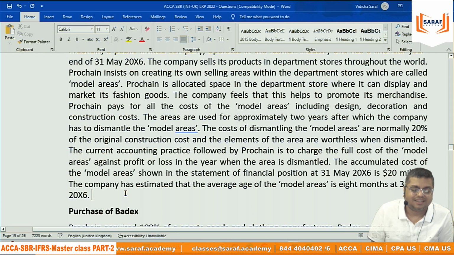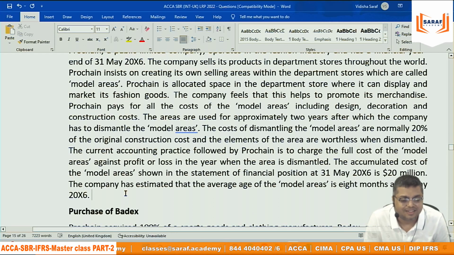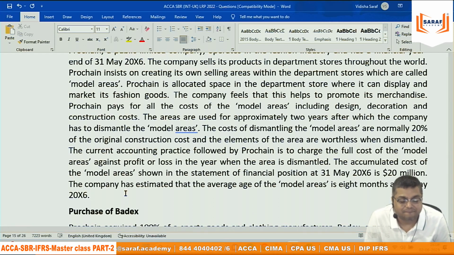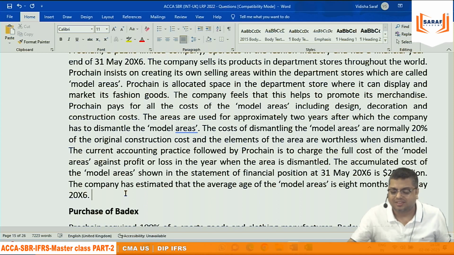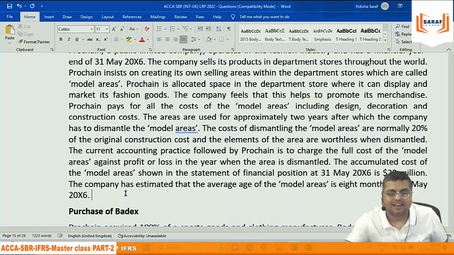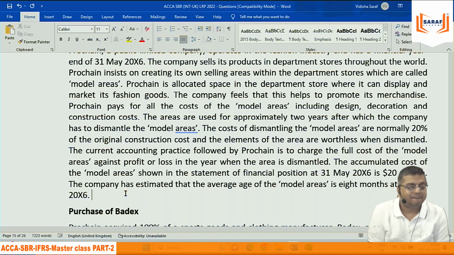What do you think? Others also. I think the 8 months is not relevant here. They are giving the information of 8 months, but what can we do with it? 20 million is the accumulated cost, because it says the company pays for all costs of model areas, including design, decoration, and construction costs. So this 20 million is the accumulated cost incurred to develop those model areas.